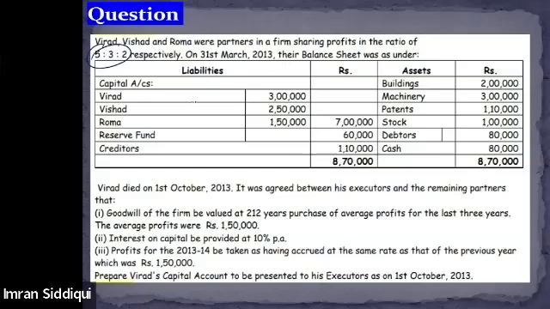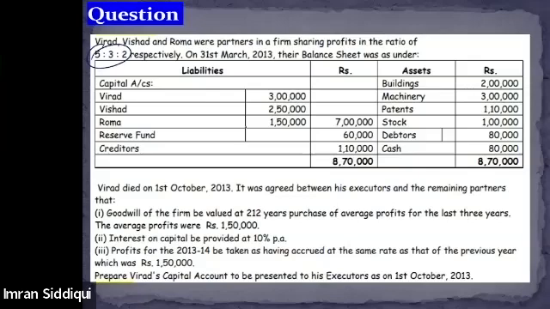Virat's capital was 3 lakh, Vishad's was 2,50,000, and Roma's capital is 1,50,000. On the asset side, we can see building, machinery, patent, stock, debtors, cash. And on the liability side, apart from the capital, we have reserve fund and the creditors.